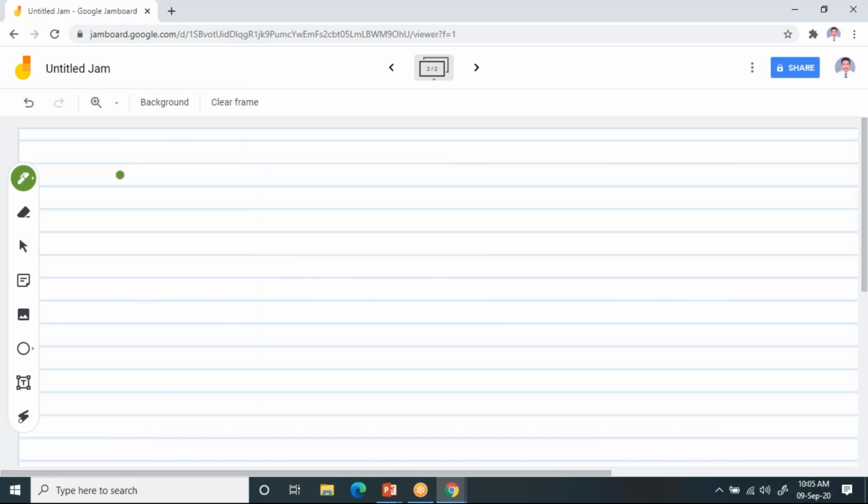Now here I have to write my Ck equal to 1 by 2T.